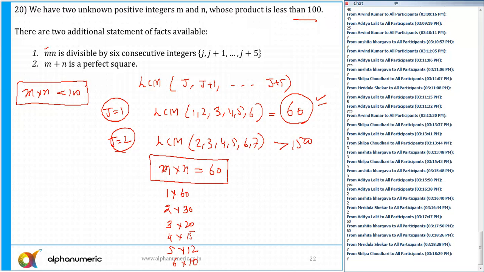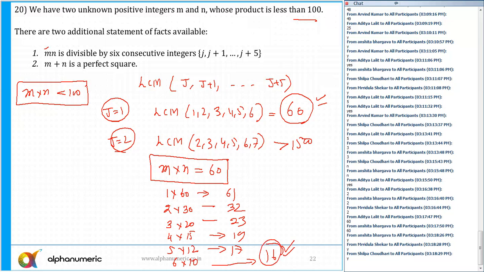But if I combine these two, m into n is 60 and m plus n is a perfect square. So 1 plus 60 is 61, 2 plus 30 is 32, 3 plus 20 is 23, 4 plus 15 is 19, then 17, and then 16. So there is a unique answer, 16 only.